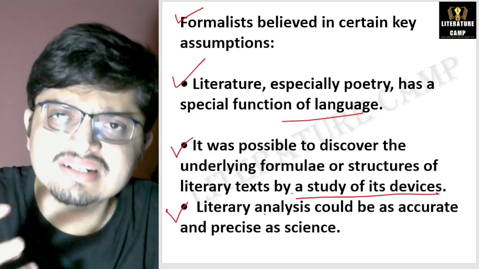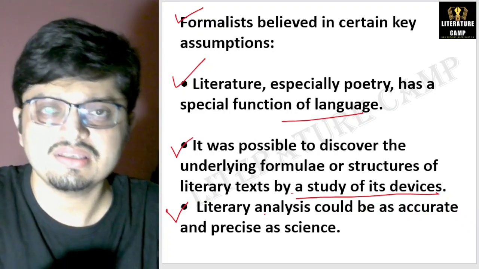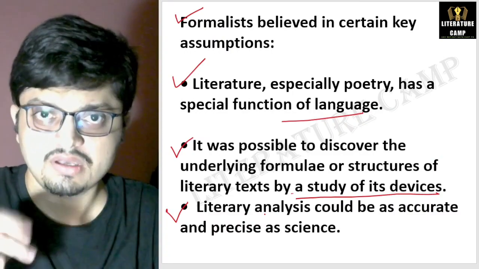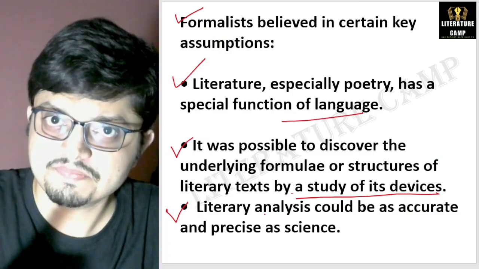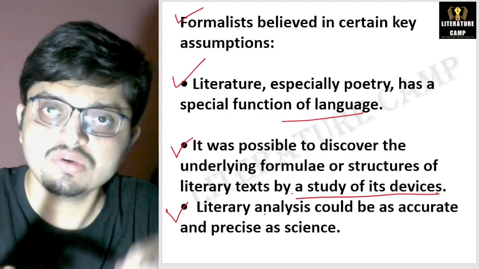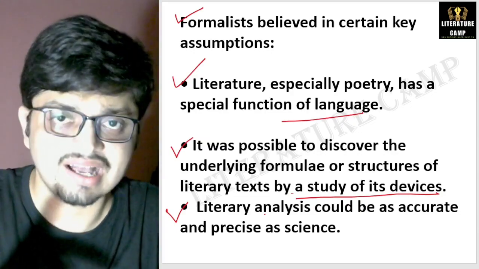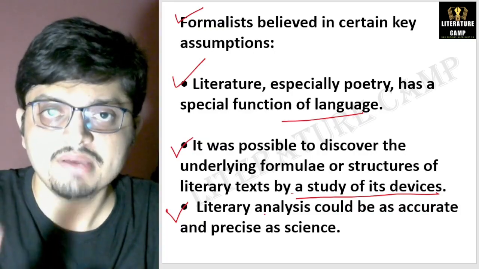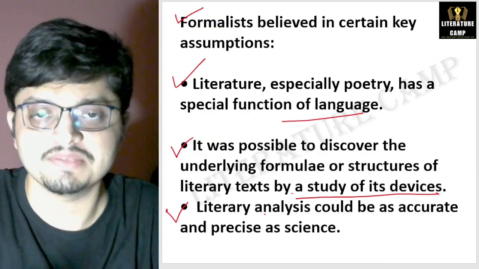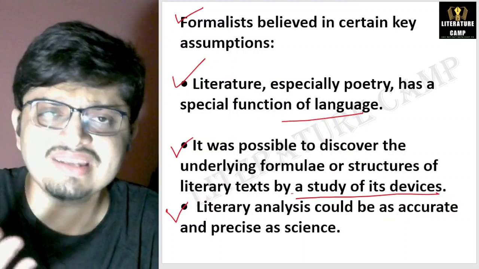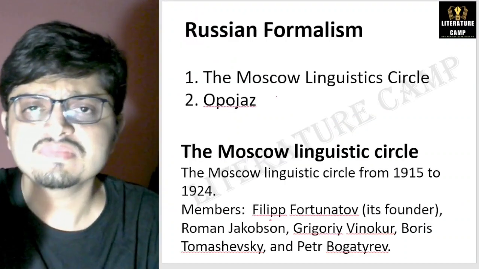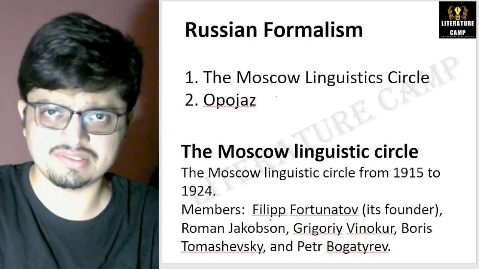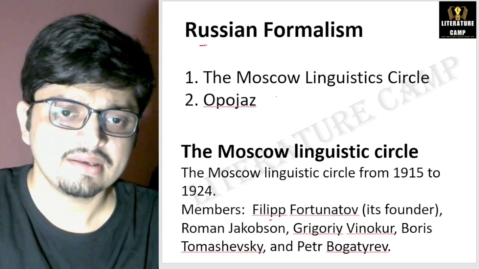So formalist criticism is divided into two groups. Number one is Russian formalism. Number two is new criticism. In my next class, I shall be discussing new criticism. Today, my focus is on Russian formalism. So Russian formalism, by the name itself, you can understand that it began in Russia in 1910 and 1920s, right?